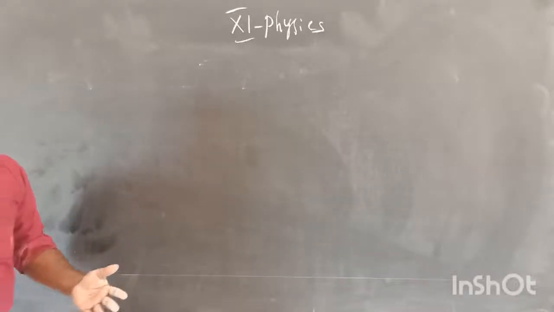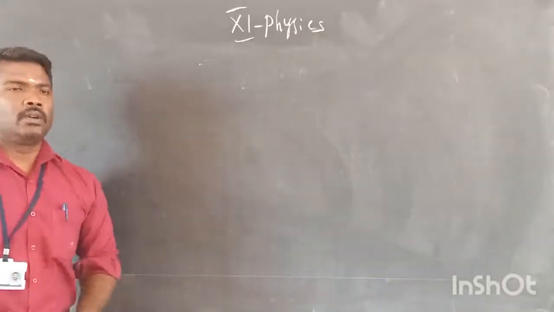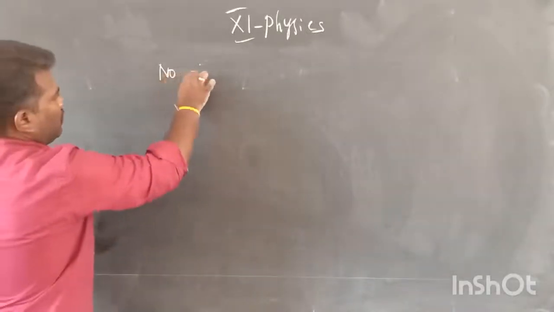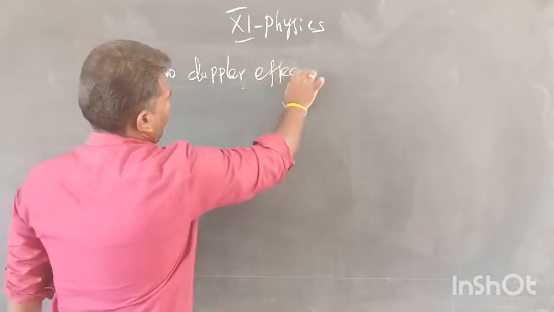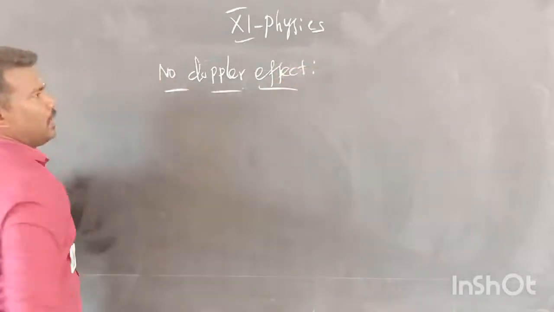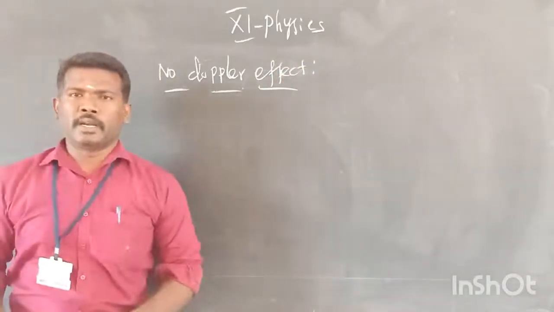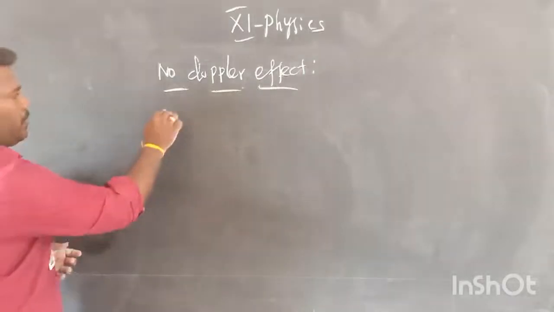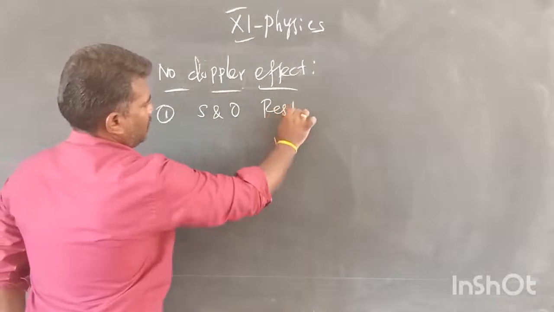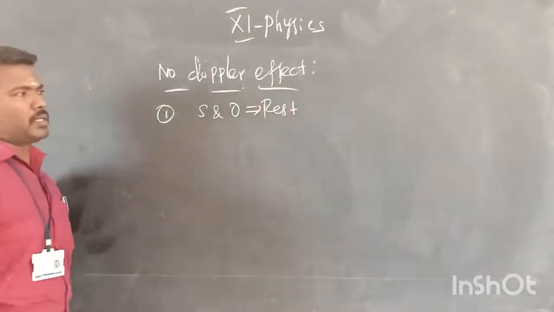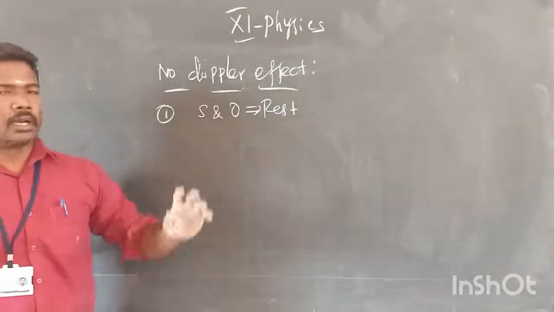Now, a 2-mark question related to no Doppler effect. One condition is already explained: no Doppler effect means the source and the observer are at rest. When the source and observers are at rest, there is no Doppler effect.